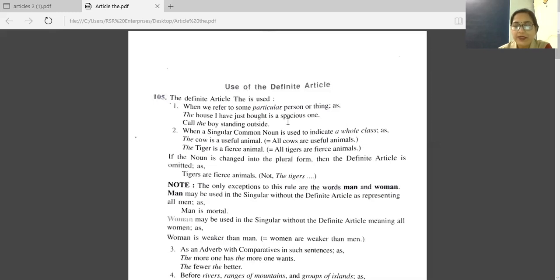In this example, book is a countable noun, and why have we written the book? Because it's a particular book, that specific book which was bought yesterday. The information I received yesterday is true. So information is an uncountable noun here, and with that we have the definite article the.